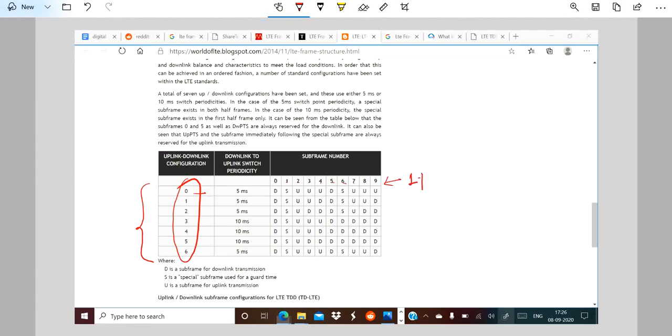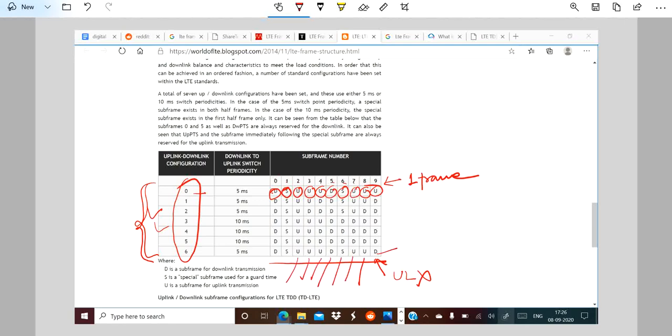For every uplink-downlink configuration, each subframe is fixed. The first subframe is for downlink, the second is a special subframe, then uplink, and so on. So in TDD we have 7 configurations, and every configuration is fixed. A subframe that is assigned downlink cannot be used for uplink, because it is fixed.